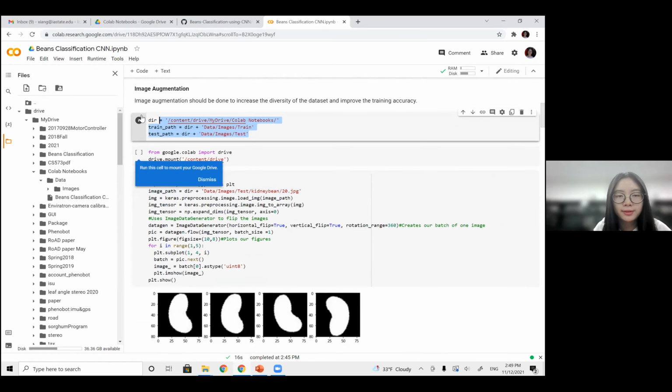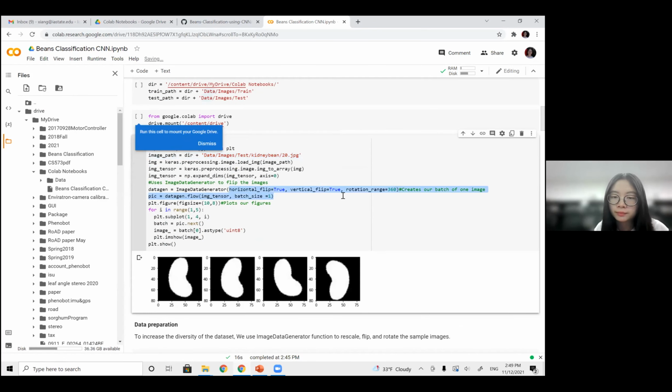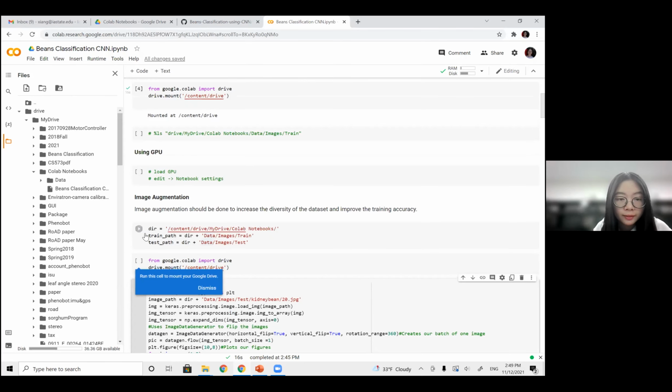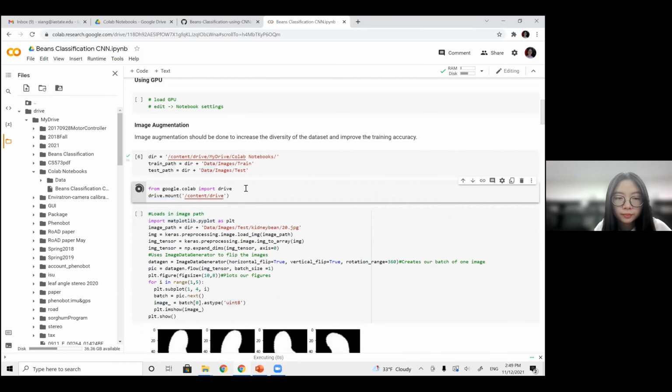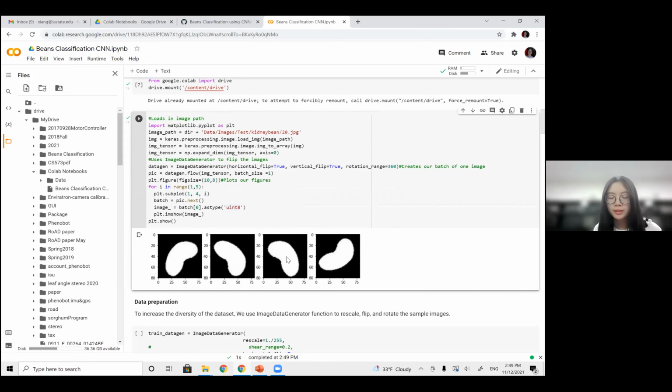Once we specify this directory and the path, we can load an image from this data folder. And here I loaded an image and assigned some random operations such as horizontal and vertical flip and rotations to the original image. And in the output, you can see, let me run this cell, the same original image is transformed in different ways.